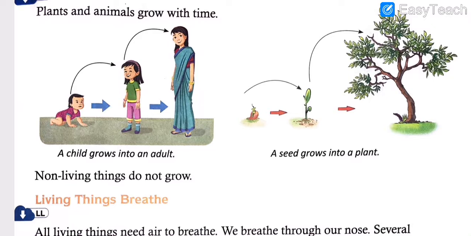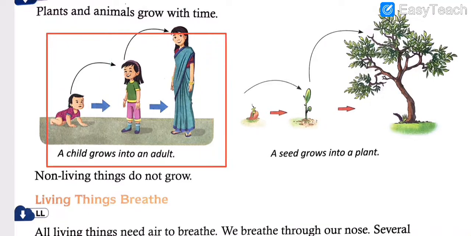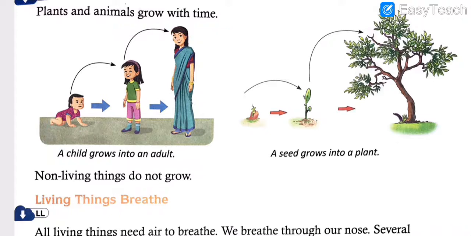If you can see on your screen, the first diagram depicts that human beings grow. How? You can see that a child grows into an adult, that means there is a gradual process. It doesn't happen in a fraction of a second. First you were born, then slowly you become school going, then you come into primary, then into high school, then into college, and so on.